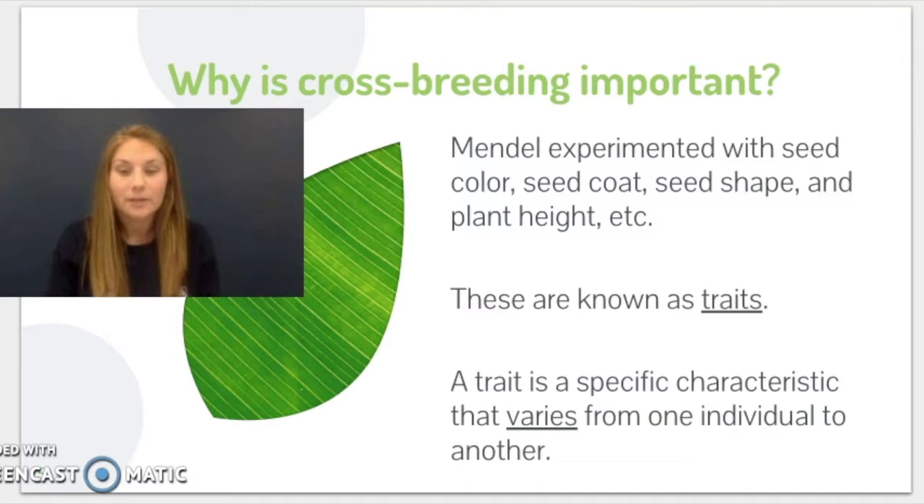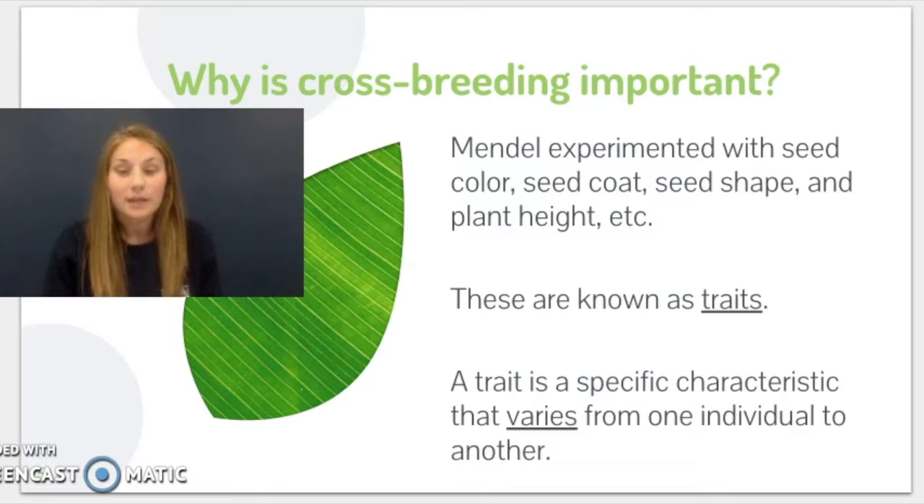So why is crossbreeding important? I touched on this a little bit in the previous slide. We are going to need to crossbreed our plants so that we're able to look at the genetic diversity. If we were just using the true breeding method, again, that is going to be identical offspring to the parents. And so crossbreeding is going to make sure that there is a variety of characteristics from one individual to another. And these are what we now know as traits.